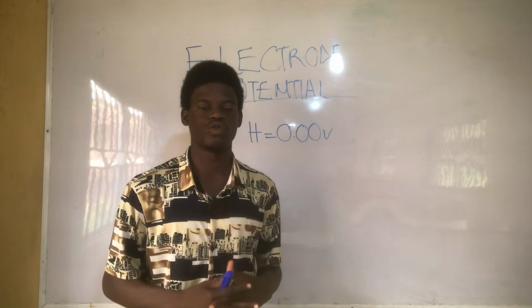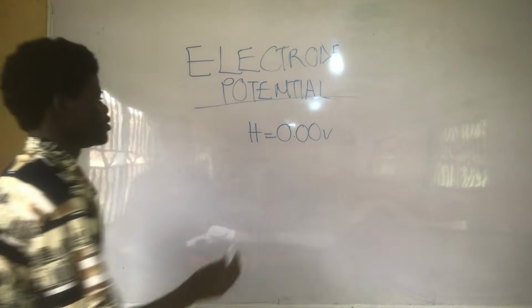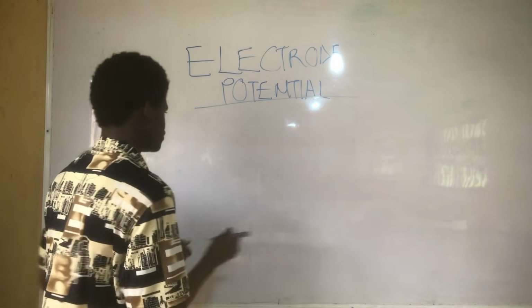But what you just need to know is the trend. So let me write the electrochemical series.